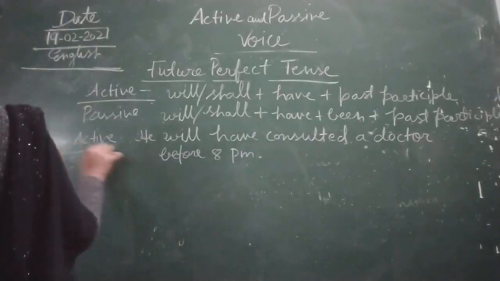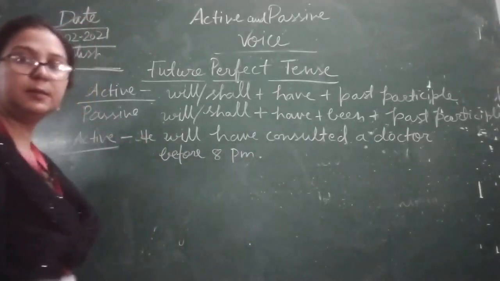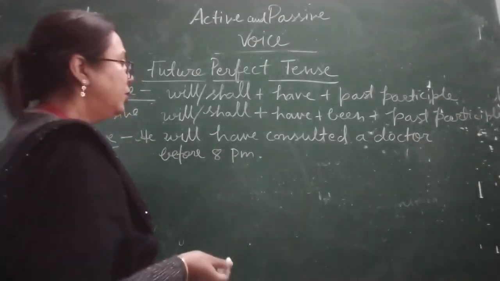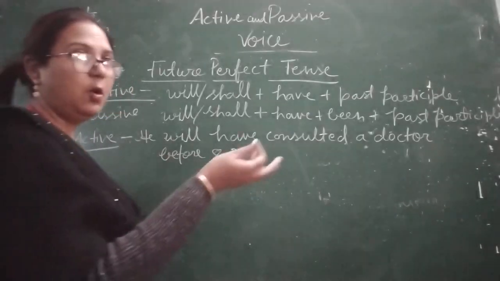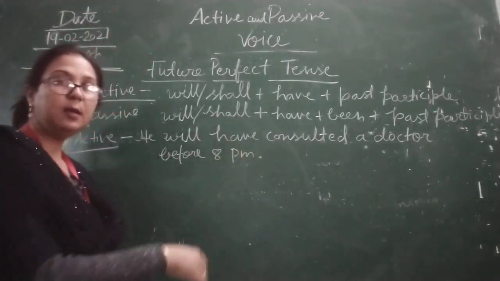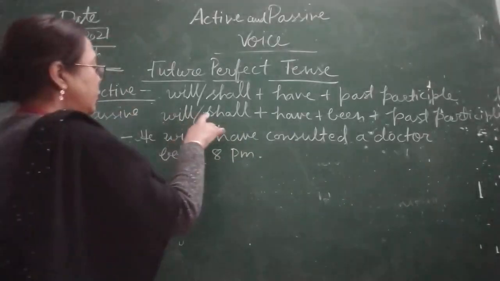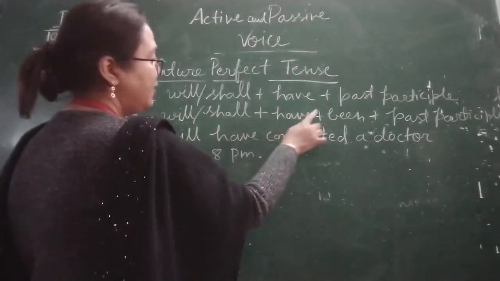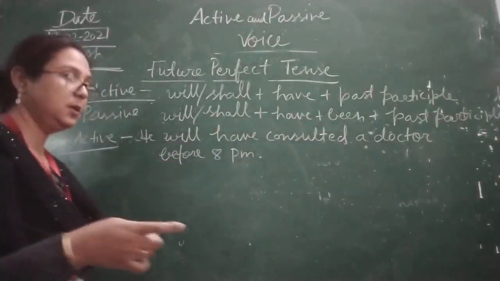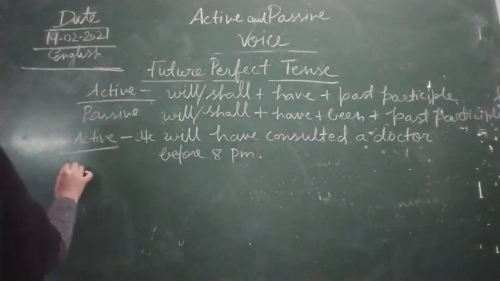Now children, how will we convert it into passive voice? The same rule will be followed. Subject becomes object, object becomes subject, and in this we use will, shall plus have plus been and past participle.